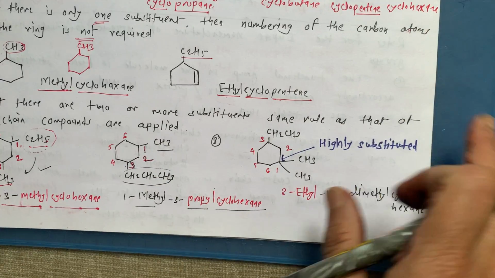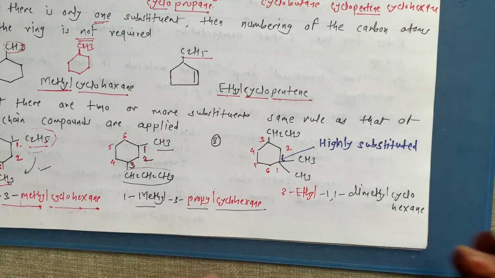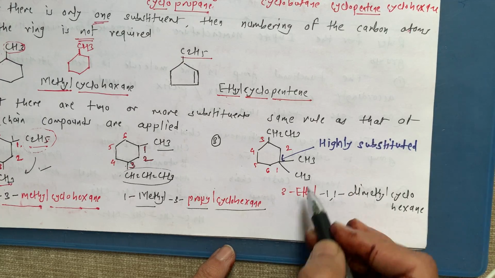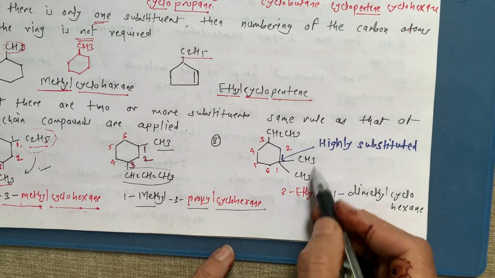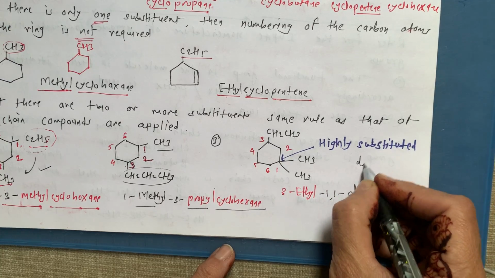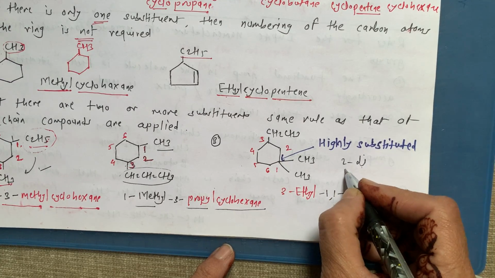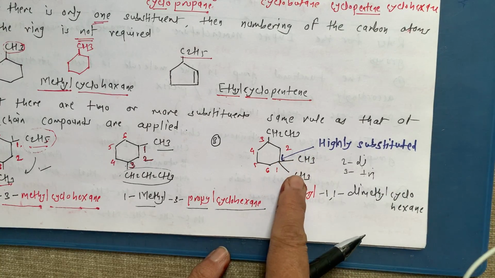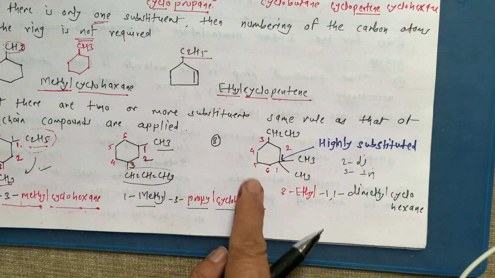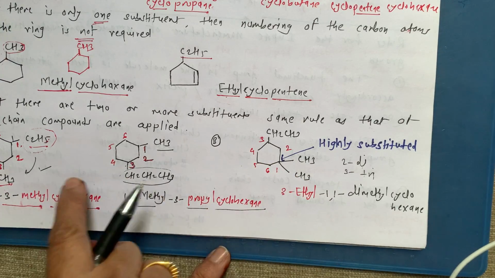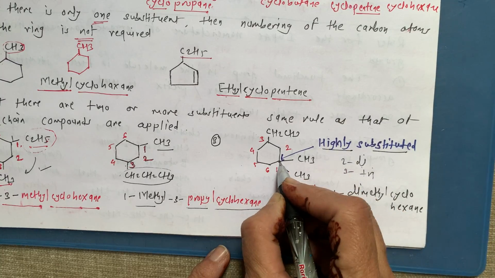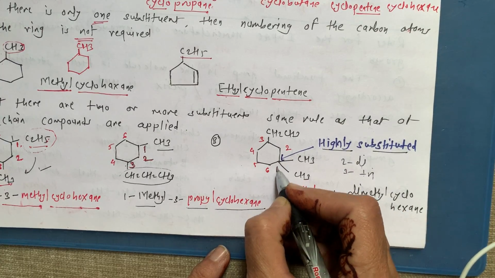Just like open chain compounds, if the same group is substituted more than once, we have to apply di if there are 2, tri if there are 3. But something different is that the highly substituted carbon we have to number as 1.